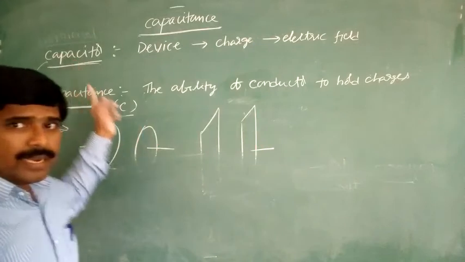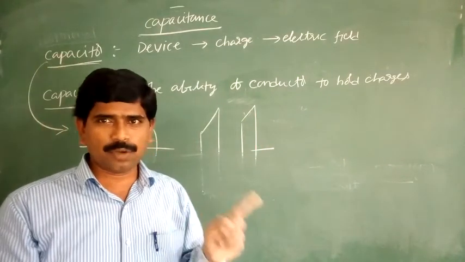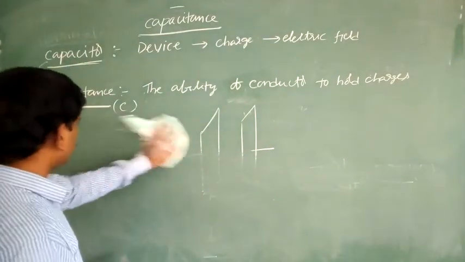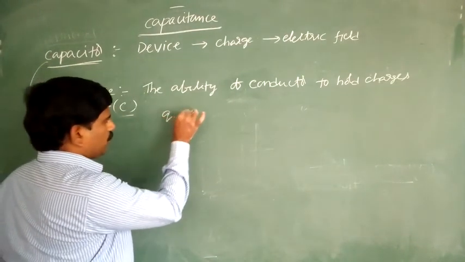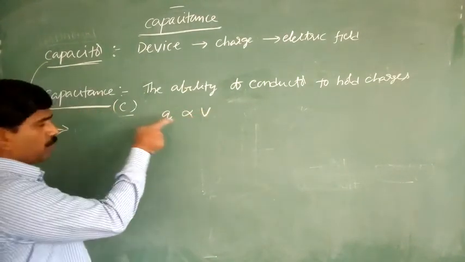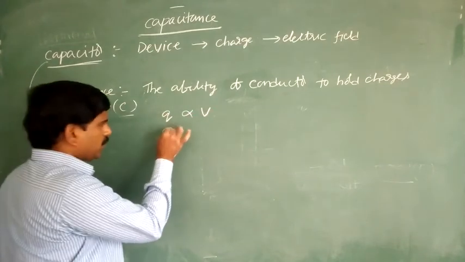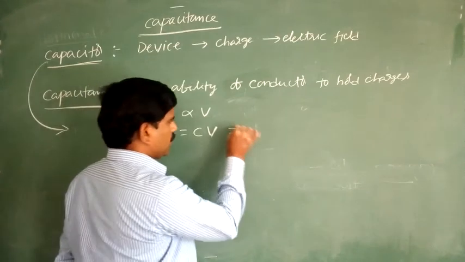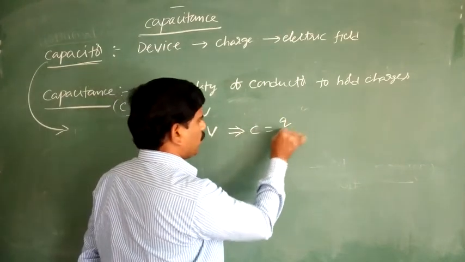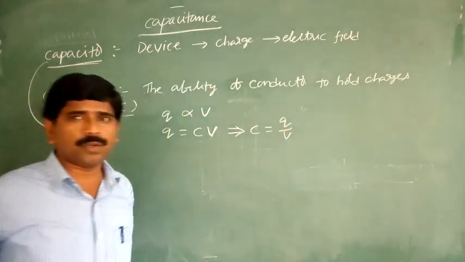So, capacitor and capacitance: try to observe the difference. Here Q is directly proportional to V. We already wrote that. So Q is equal to some constant into V. From this, C is equal to Q by V.